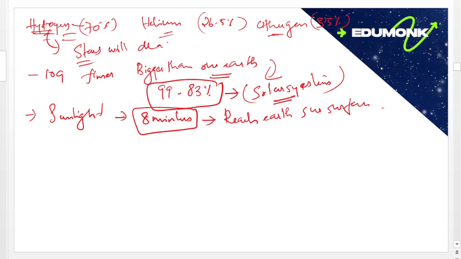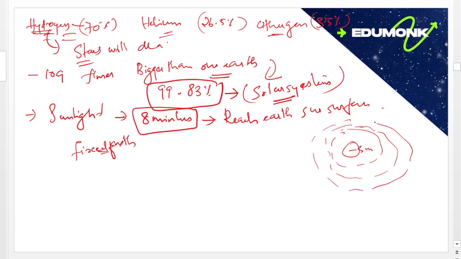Then most of you may have a doubt about how the planets revolve around the Sun in a fixed path. You may have seen the figure of the solar system. There is the Sun, then the first planet rotates here, the next planet rotates here, and the next planet rotates here. How are they using a fixed path?